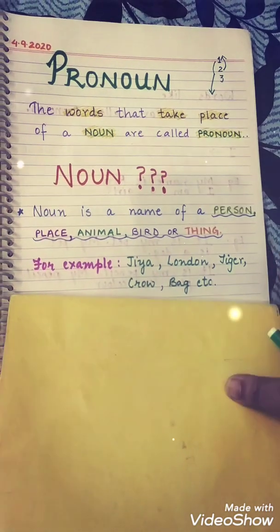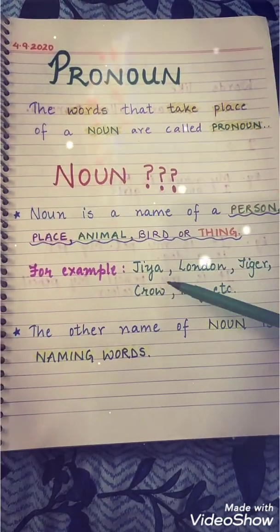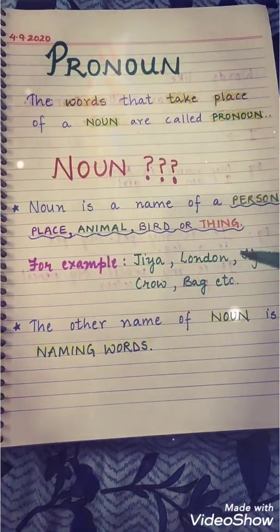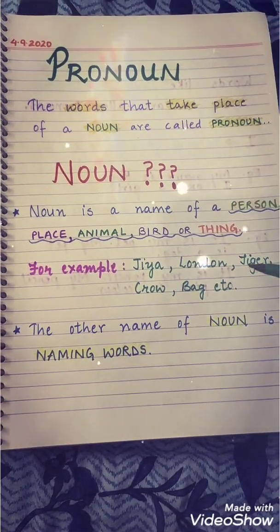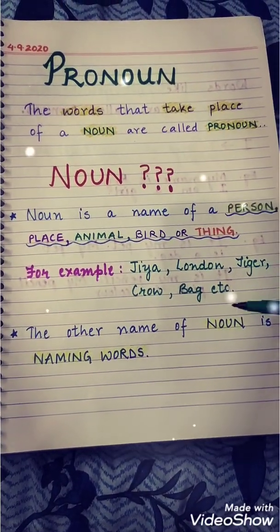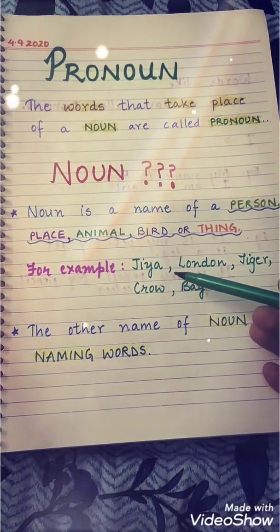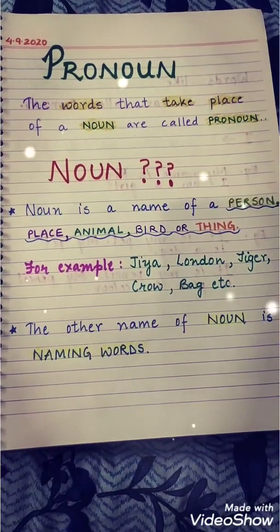Jia dances beautifully. Jia likes to eat ice cream. So I have used the name Jia 3 times. Do I need to use it 3 times? No. So there is a word that can be used in place of Jia. Jia is what? A girl. So a word called she can be used in place of Jia.